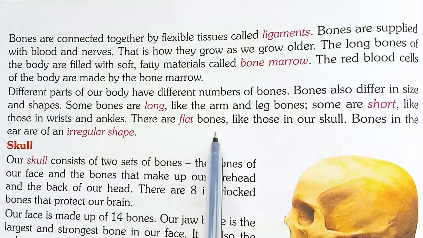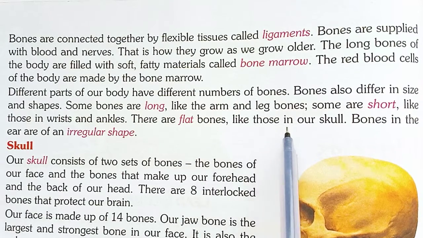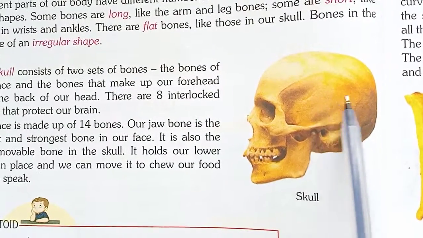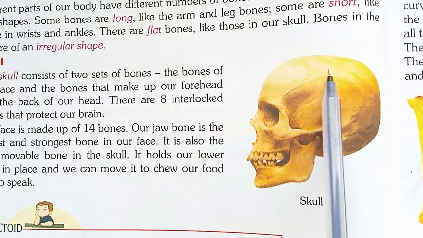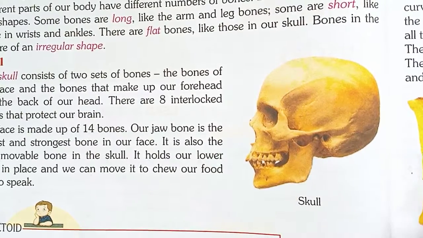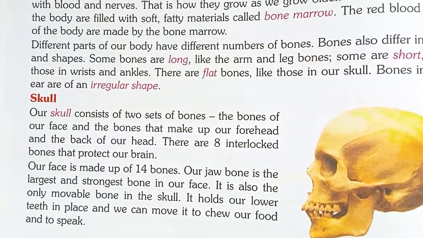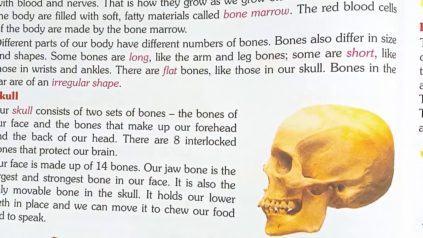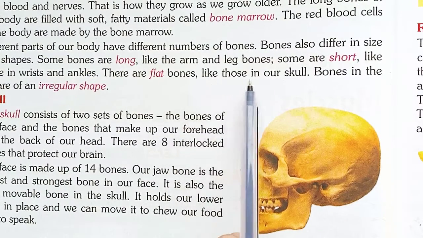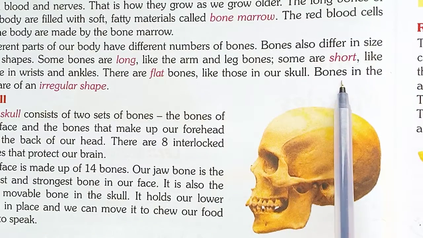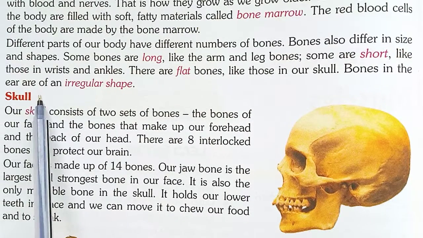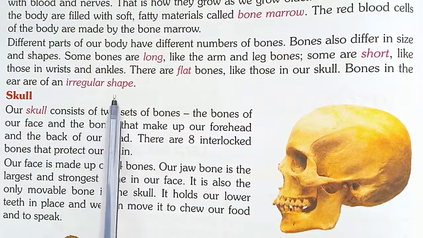There are flat bones like those in our scalp. This is the scalp, and it has flat bones. The bones in the ear are of an irregular shape.